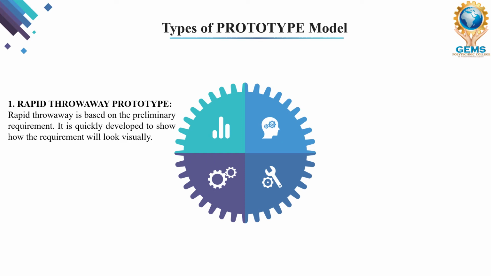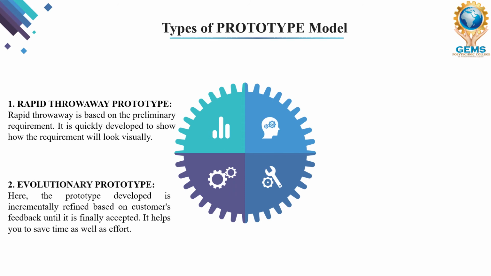So rapid throwaway is based on the preliminary requirement. It is quickly developed to show how the requirement is working. So first type. Second type is we have an evolutionary prototype.